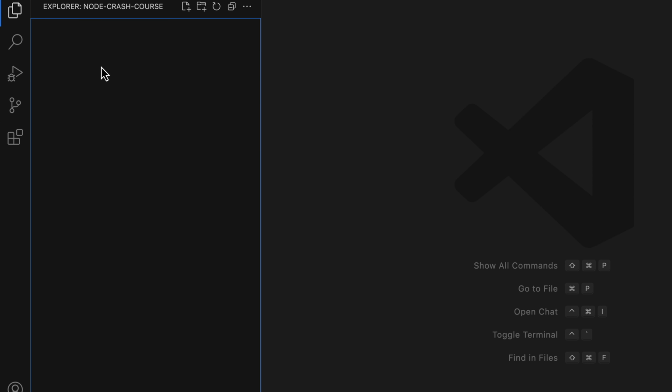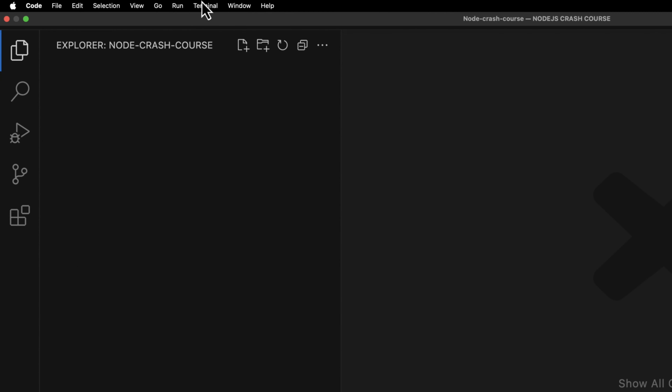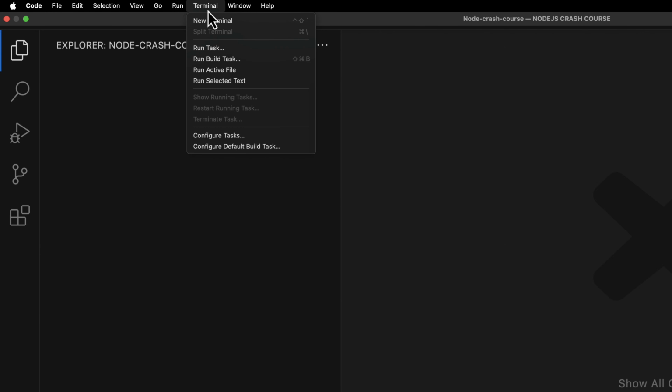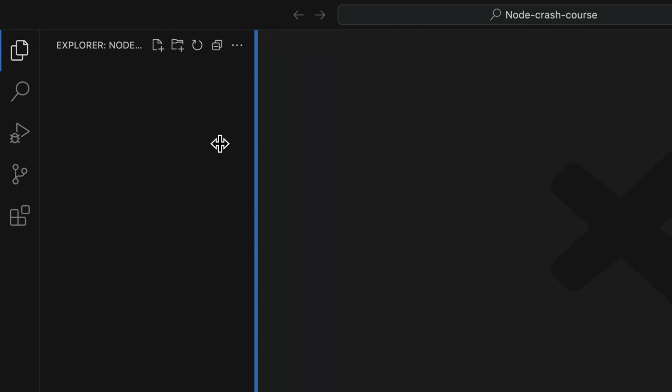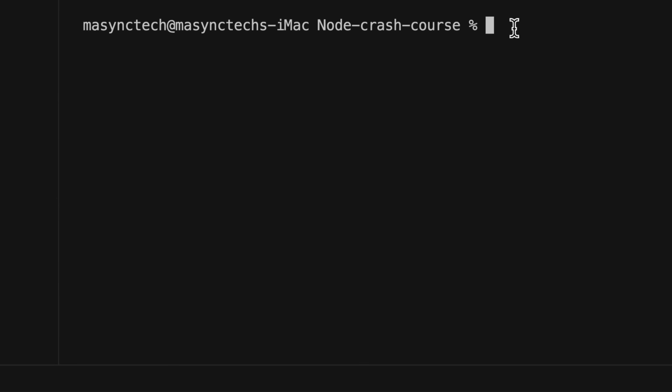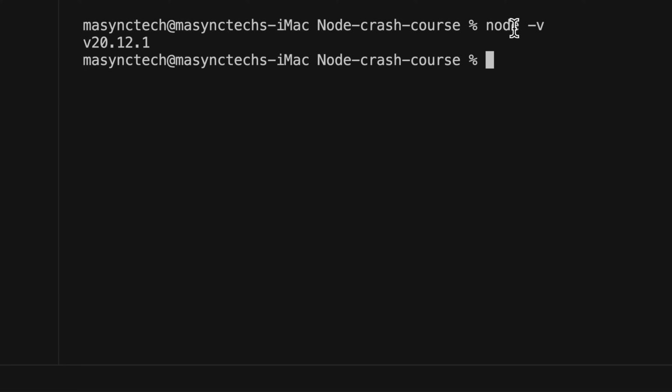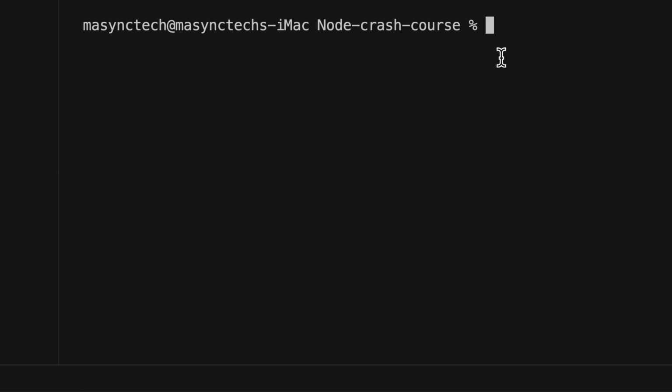Now that we have Node.js installed, let's confirm if indeed it has been installed. I'm going to open my terminal. If you come up here, then New Terminal, and to confirm, use node -v, meaning the version of Node.js. I'm using version 20.12.1. Your version might be higher than mine, but the concept is going to be the same. Better still, you can follow along. Now that we have installed Node.js and confirmed that it is working, let's continue in the next video to get started with Node.js.